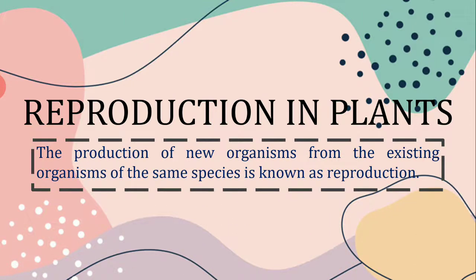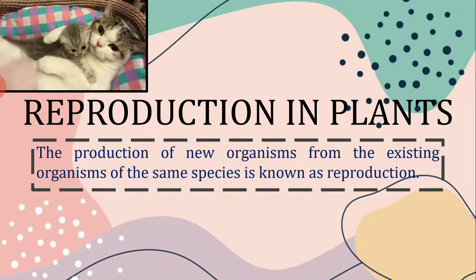The production of new organisms from the existing organisms of the same species is known as reproduction. That means reproduction is production of its own kind, or giving birth to its own kind or own species. See children, here is the picture of a cat giving birth to a kitten.